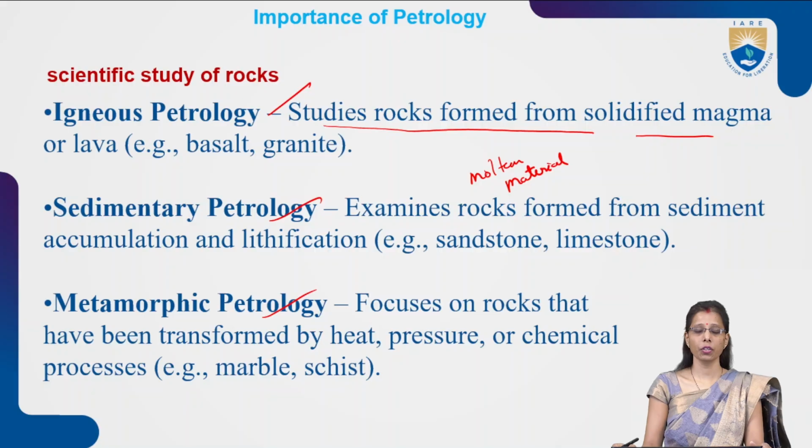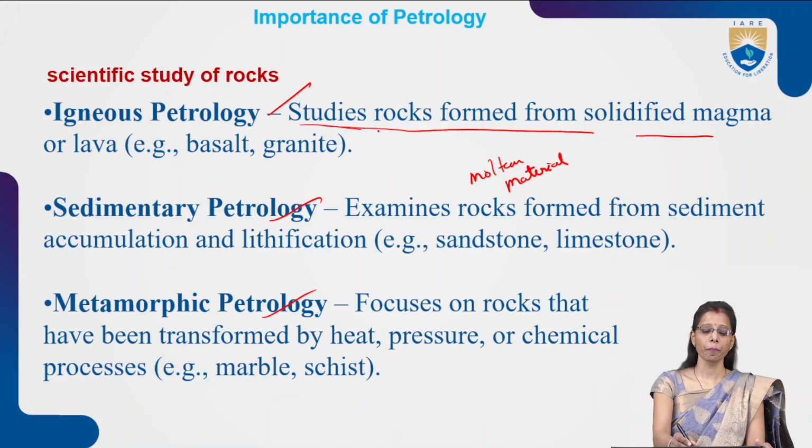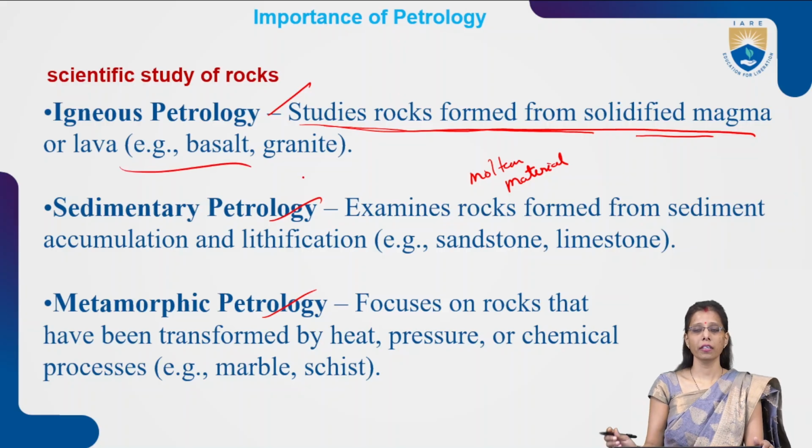So in petrology, igneous petrology studies the rock formed from solidified magma or lava. Either the rock is formed from the lava or the magma. What are the different examples? Here are basalt and granite. Basalt and granite are two different kinds of rocks, which we call igneous rocks, formed by either magma or lava.